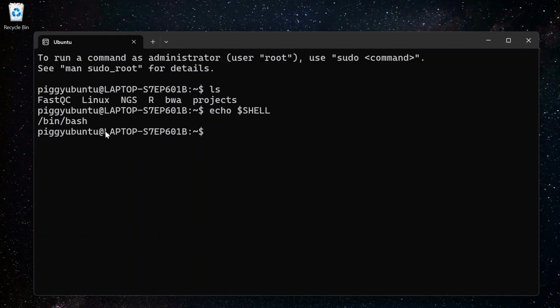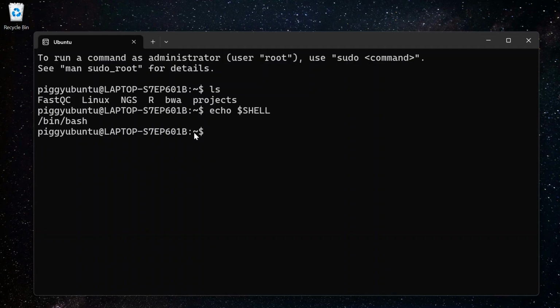What you are seeing here is the host name, and by host name we mean the computer name. This is the user and this is the computer name. Every system has a name, and this is the name of my computer. Now you are seeing a colon here, which again acts like a separator.